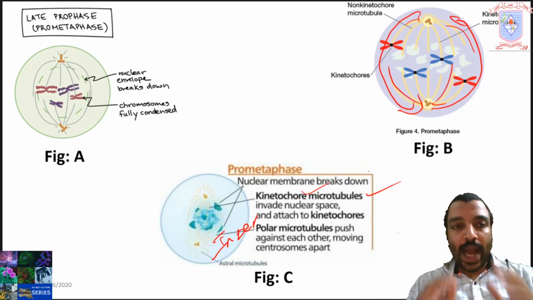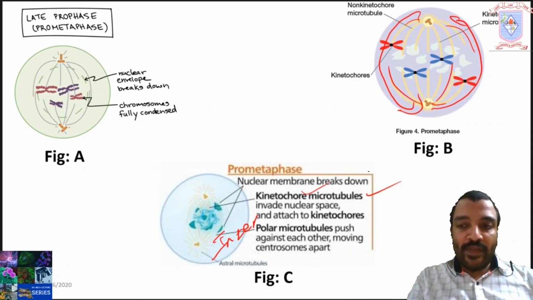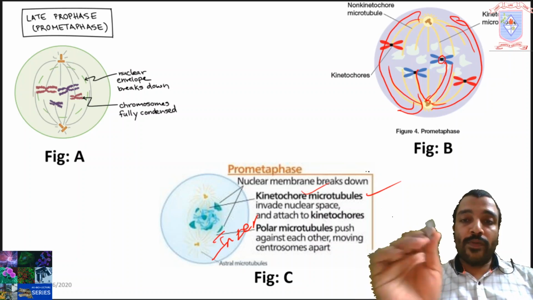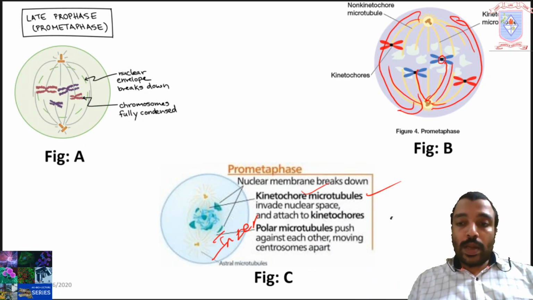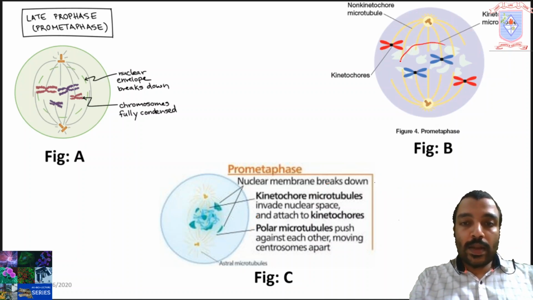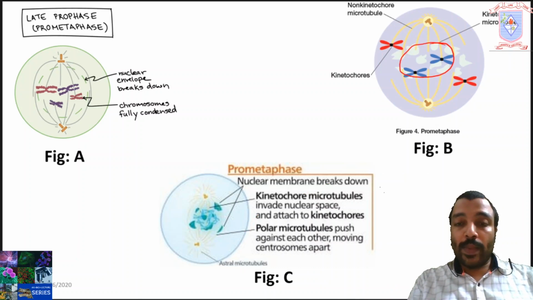The kinetochore microtubules invade nuclear space. The microtubules that attach with the kinetochore of the chromosome are called the kinetochore microtubules, and they invade the nuclear space. This is the nuclear space, but the nuclear membrane has disappeared, isn't it?